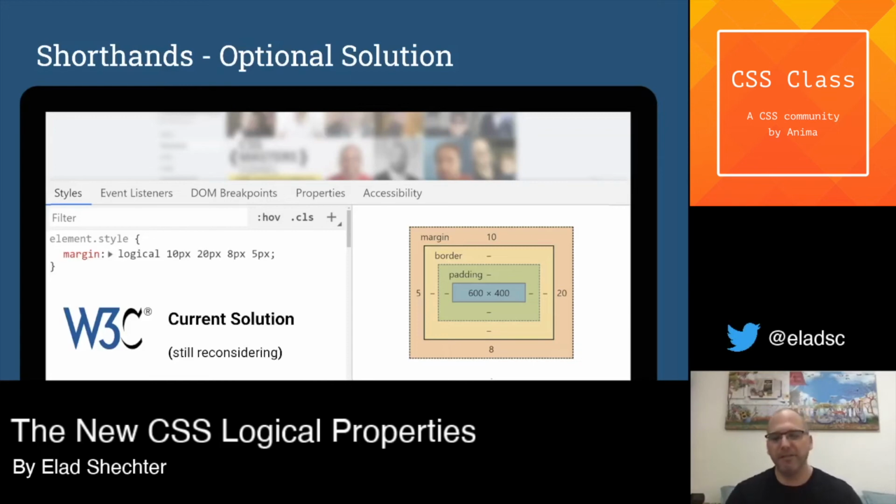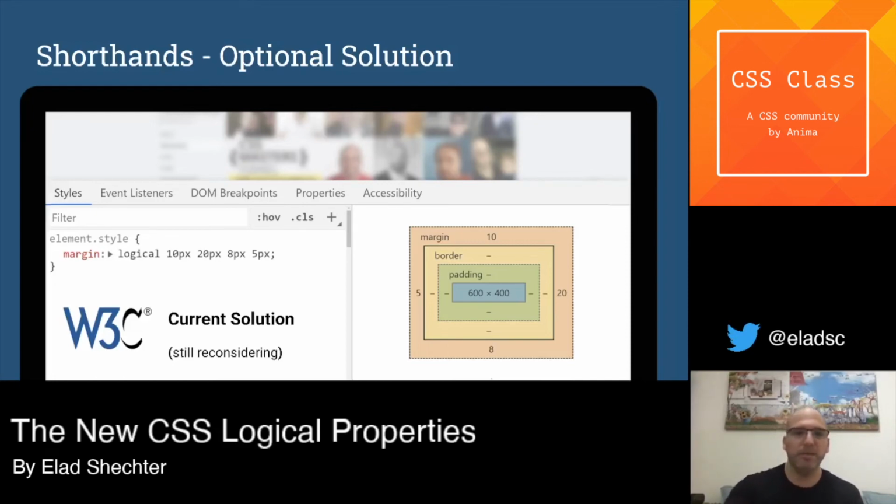But I thought to myself that this isn't so good an idea. It's good if you want to update only one shorthand, but if you want to create a full website with, I don't know, 100 shorthands, you can make a lot of mistakes if you forget to write one of the logical keywords in all these shorthands. And because of that, and because it's still being reconsidered, I thought maybe I'd offer my suggestion.